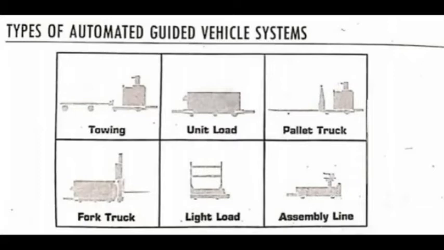Now the next type is forklift trucks. It has the ability to pick up and drop off palletized loads both at floor level and on stands, and the pickup height can be different from the drop off height.